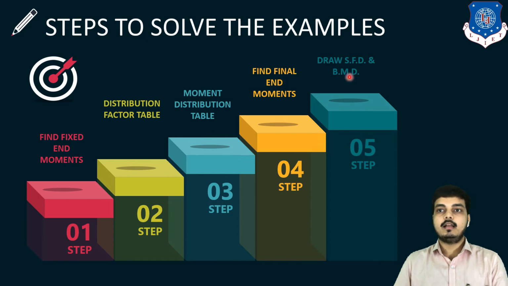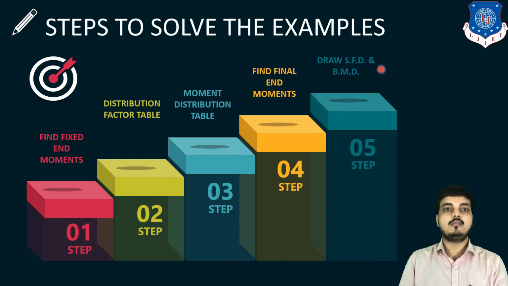Then we will find the final end moments. With the help of the moment distribution table, we can get the final end moments. If shear force is asked, we will draw the shear force diagram, and if bending moment is asked, we will draw the bending moment diagram. So with the help of these theories, we will be solving our moment distribution method examples.